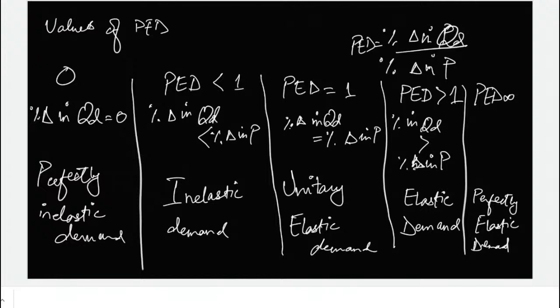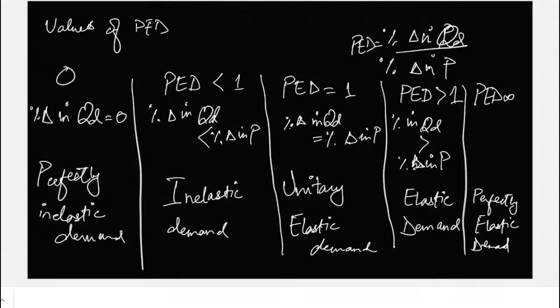The denominator is negative. If price changes upwards, price and quantity demanded are inversely proportional.